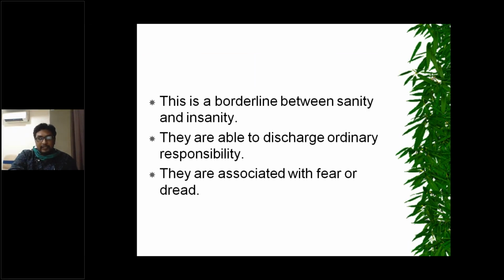So this is a borderline between sanity and insanity, and they are able to discharge their ordinary responsibilities, and there are fears associated with fear and dread.